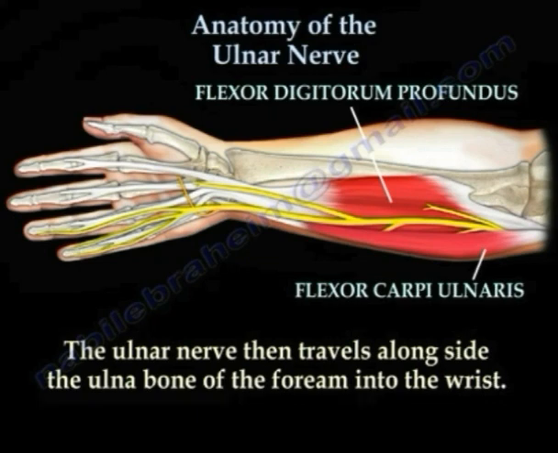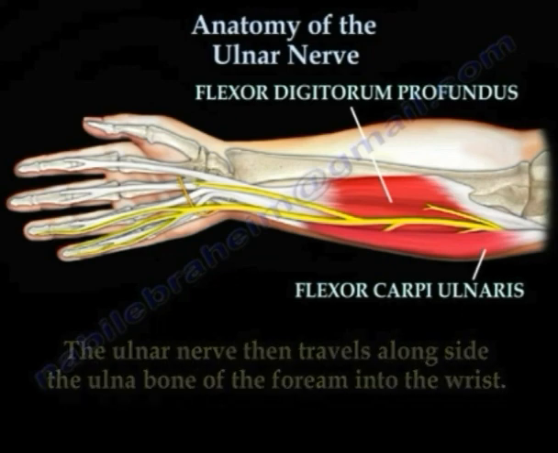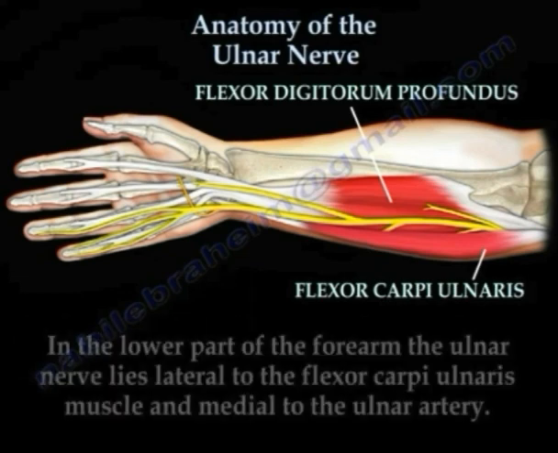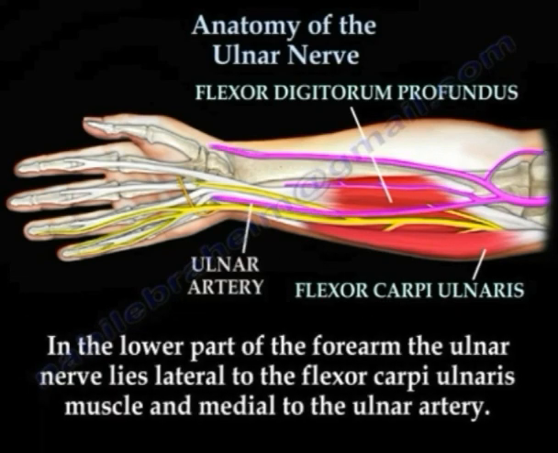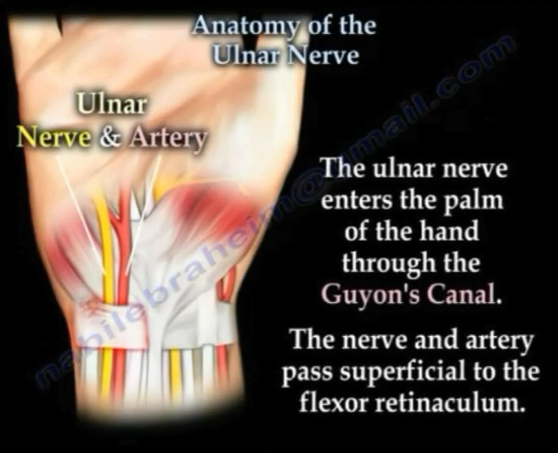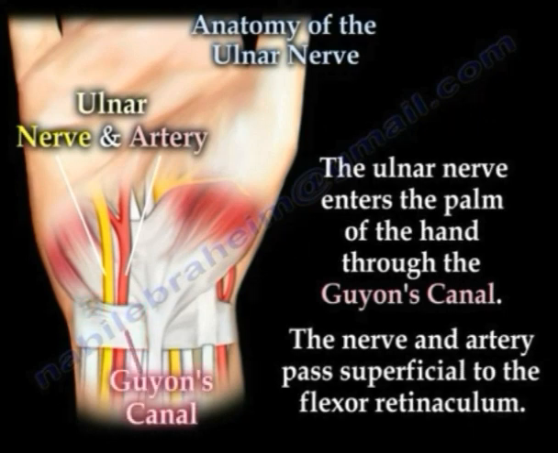In the forearm, the ulnar nerve runs between the flexor digitorum profundus medially and the flexor digitorum superficialis laterally. It stays medially above the flexor digitorum profundus and under the flexor carpi ulnaris muscles, and also gives branches to them. In the lower part, the ulnar nerve lies lateral to the flexor carpi ulnaris and medial to the ulnar artery. In the wrist, the ulnar nerve passes superficial to the flexor retinaculum and under the pisohamate ligament called the Guyon's canal.